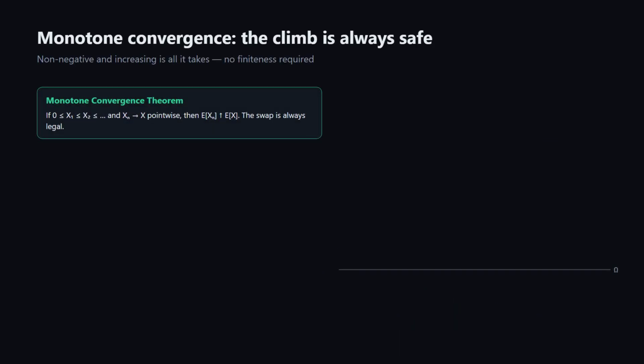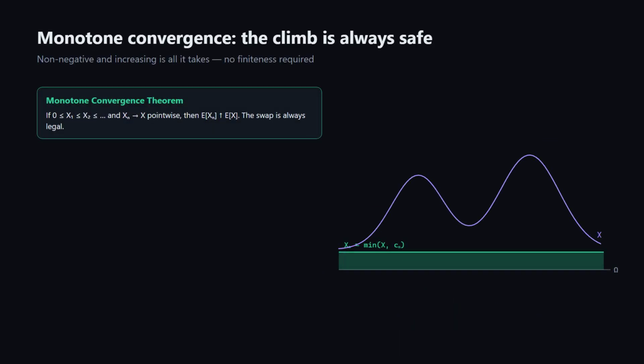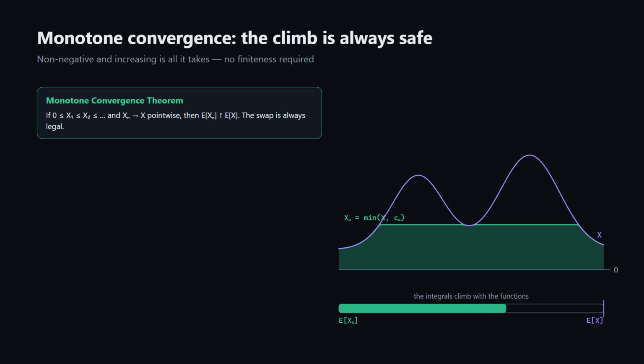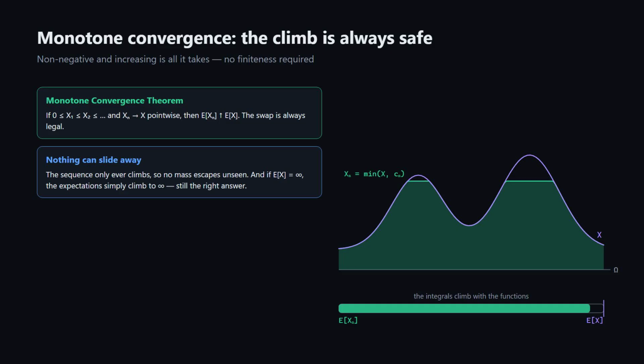The first theorem that rules this out is monotone convergence. If the xn are non-negative and increasing, x1 at most x2, at most x3, and so on, and they converge pointwise to x, then e of xn increases to e of x. The swap is always legal. Monotone means nothing can slide away. The sequence only ever climbs, so no mass can slip out sideways or upward unnoticed.